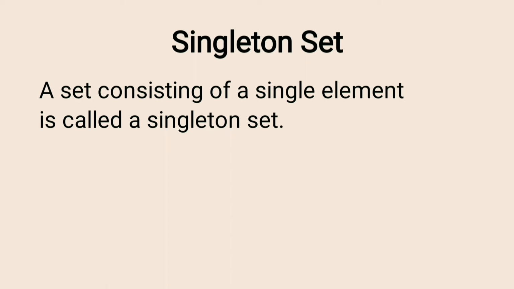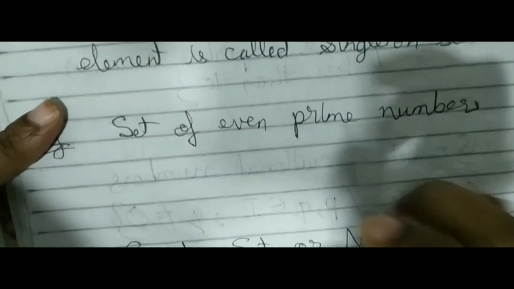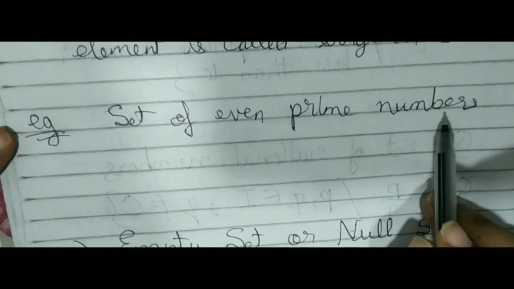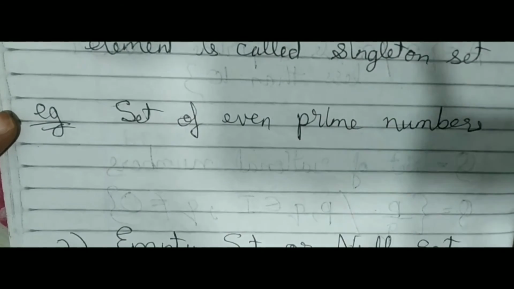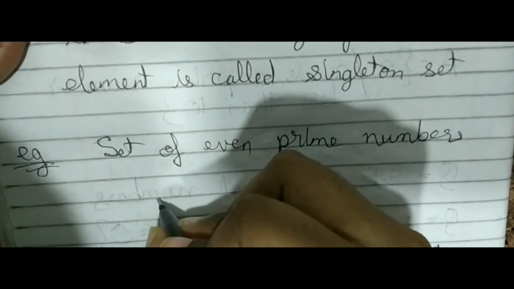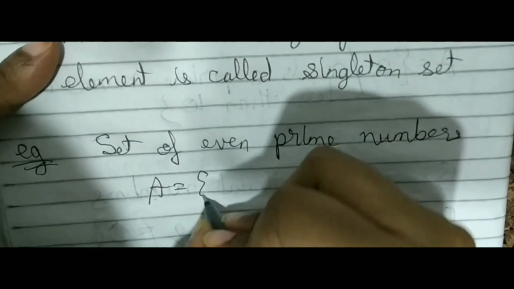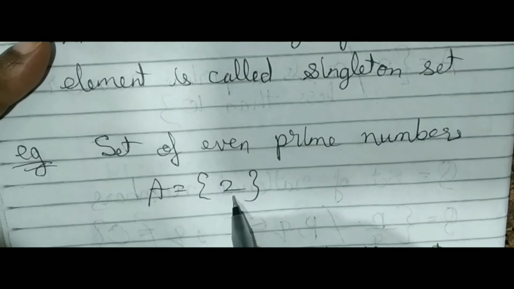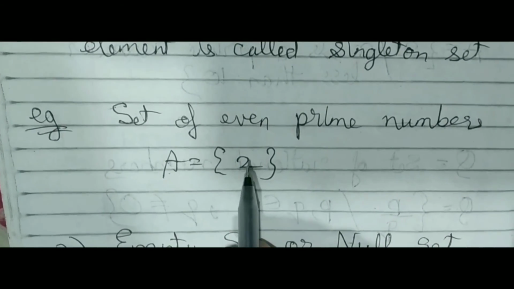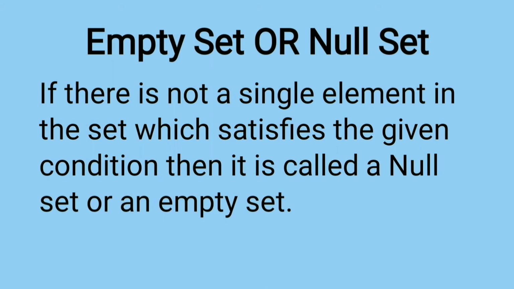Singleton set. A set consisting of a single element is called a singleton set. Only one element is there. Let's see an example: set of even prime numbers. Now, what is the set of even prime numbers? Only one element, 2. You have studied in the lower classes that 2 is the only even prime number. So how will we write it? The set of even prime numbers is only 2. So this set A has only one element. What type of set is this? It is a singleton set.